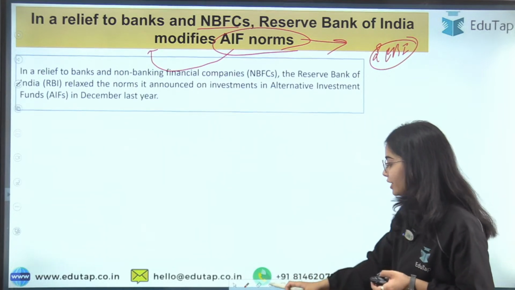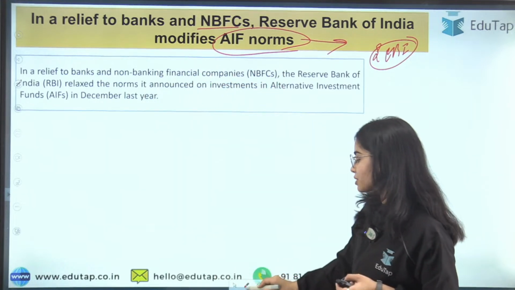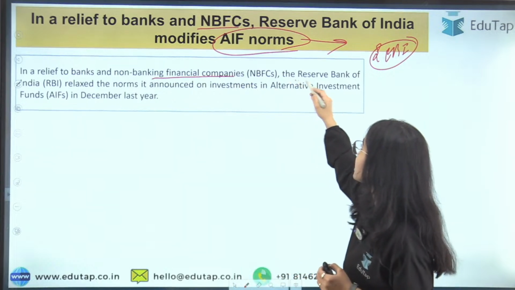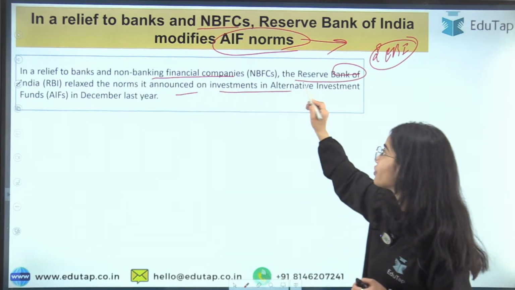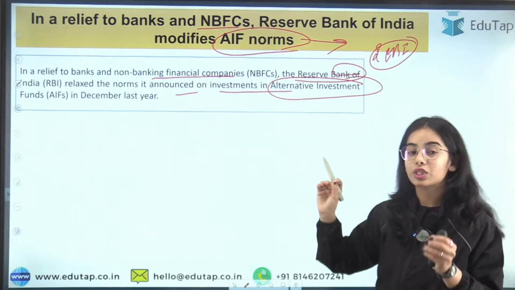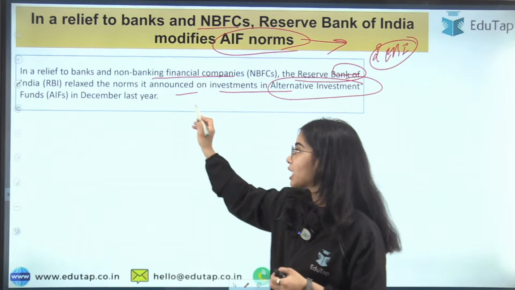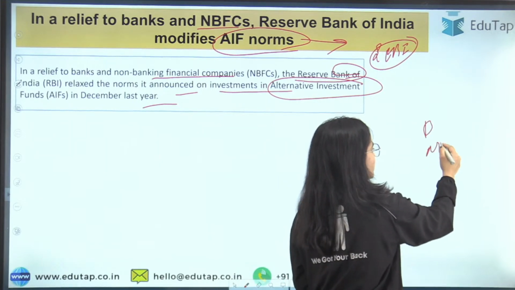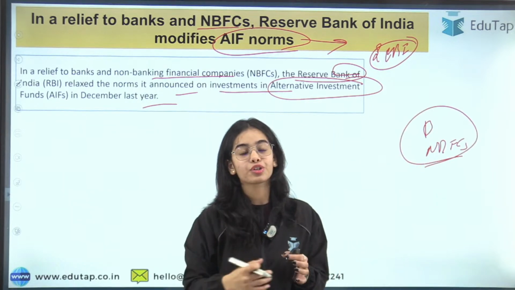But first of all, there is a relief that has been given by the Reserve Bank of India to the banks and the NBFCs. The Reserve Bank of India has relaxed the norms that were announced on investment in alternative investment funds. There were some norms decided by the Reserve Bank of India in December last year, and these norms were on the banks, the NBFCs, and other institutions.